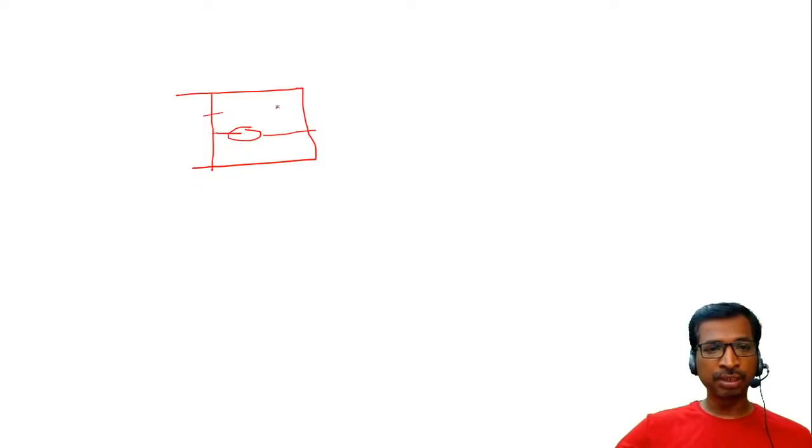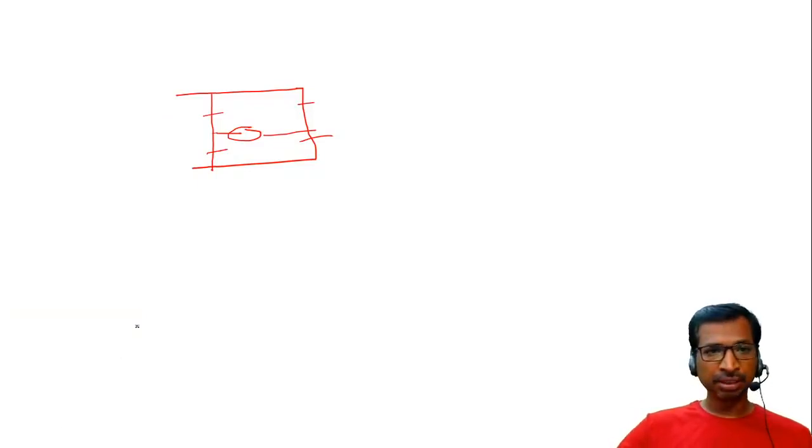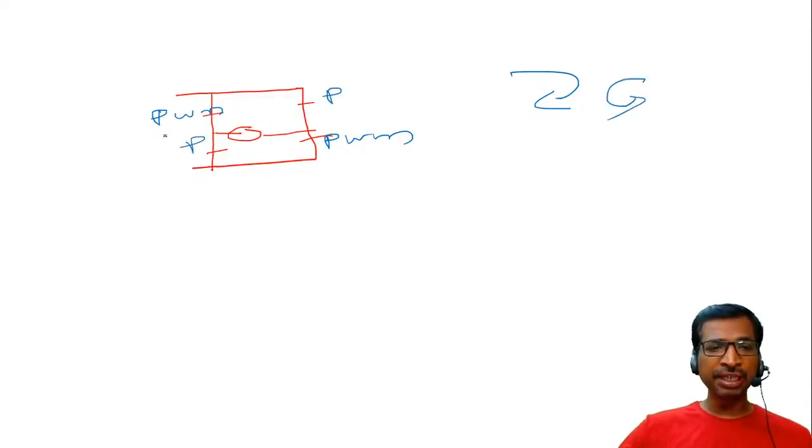Now if you change the pulse width modulation for these two MOSFETs, see here, PWM and then the same PWM, if you apply, then the motor will be in the forward direction. Similarly for this one, this is the pulse and then this is the pulse, then the motor will be in the reverse direction. By changing the duty cycle, we can get variable voltages.